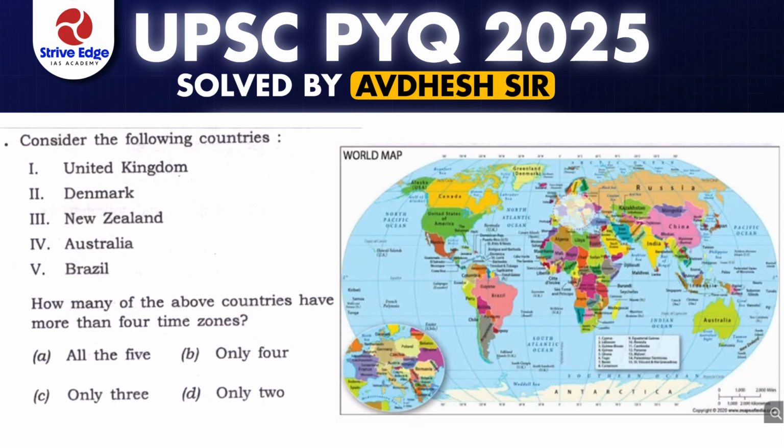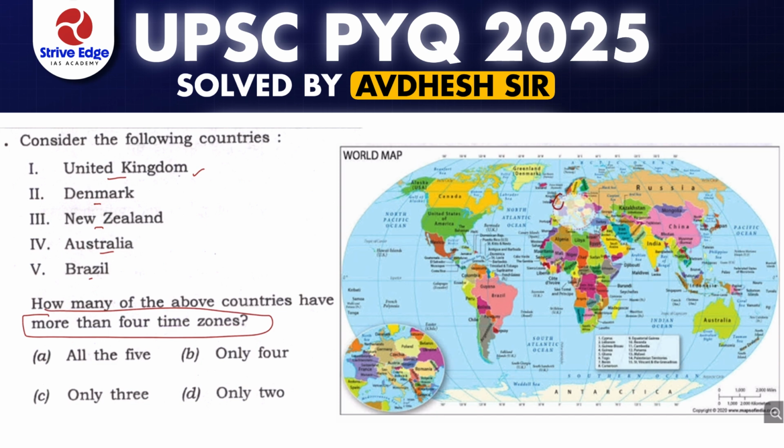Hello all, let's see this question of Prelims 2025, and it's a very important question related to world geography. Consider the following countries: United Kingdom, Denmark, New Zealand, Australia and Brazil. It has been asked how many of the above countries have more than 4 time zones. So more than 4 time zones are to be found out.